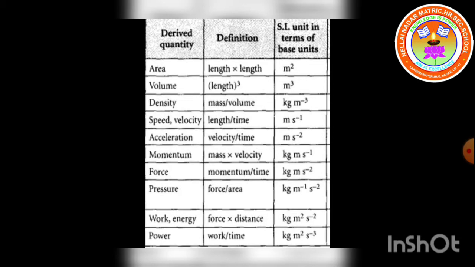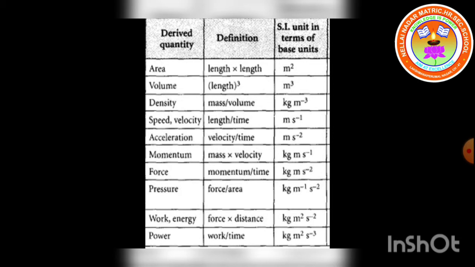What is the unit we have for area? Area can be expressed in terms of meter square. Volume, length cube. The unit of volume is meter cube. Density, mass per volume. Mass unit is kg, volume unit is meter cube. So totally kg meter power minus 3 is the unit of density.